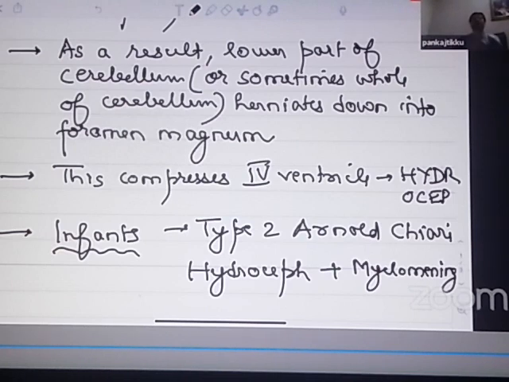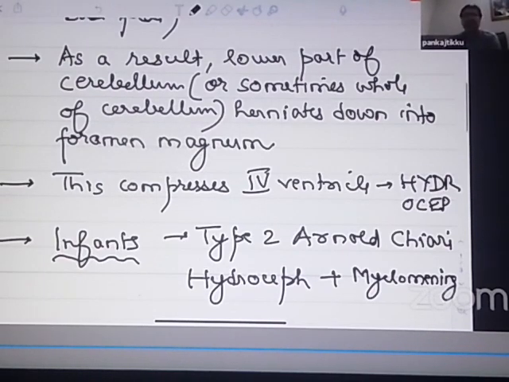So a combination of hydrocephalus and a myelomeningocele is seen in Arnold Chiari malformation type 2. If they ask you in the exam, a combination of hydrocephalus and myelomeningocele is seen in which disorder? It is seen in Arnold Chiari malformation type 2.